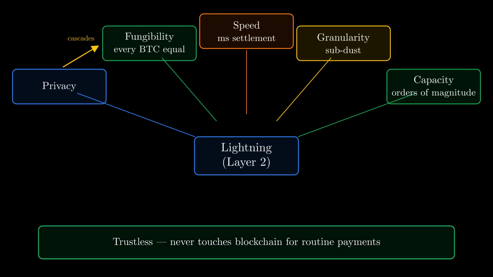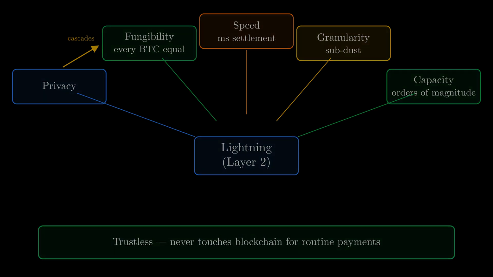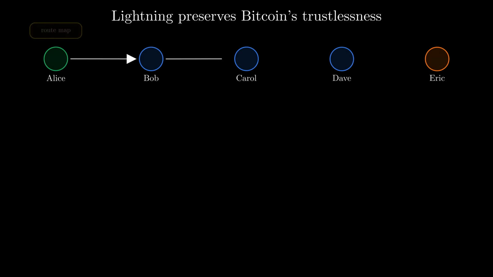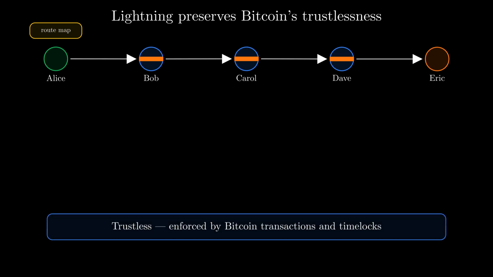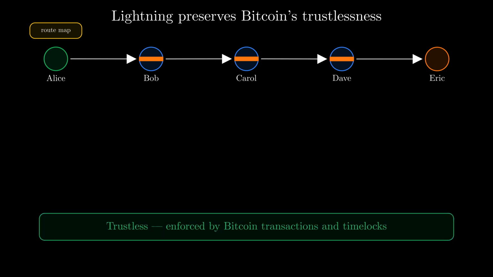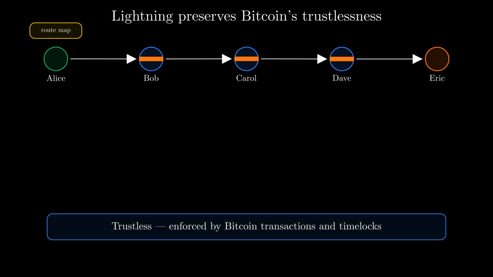And through all of it, the network stays trustless. Trustless means peers never need to trust one another. Carol doesn't trust Bob, she doesn't even know him. Settlement is enforced by Bitcoin transactions and timelocks, not by goodwill. If anyone misbehaves, the math and the blockchain protect the honest party. So Lightning doesn't sacrifice Bitcoin's founding principle for speed. It preserves it. The sender alone holds the road.